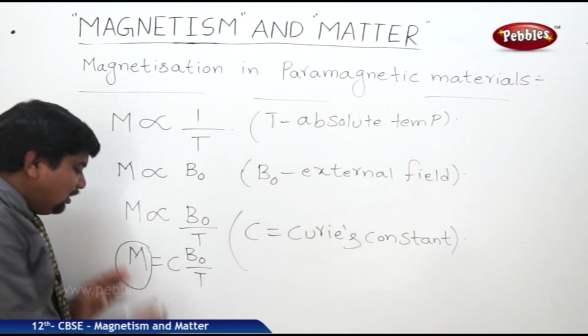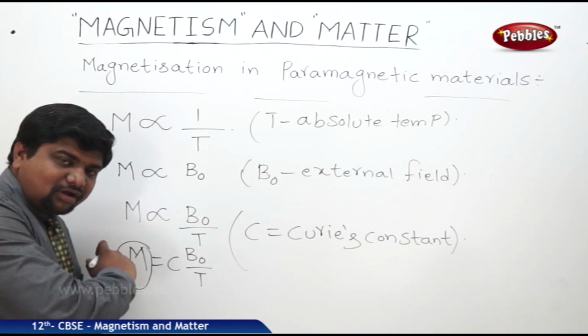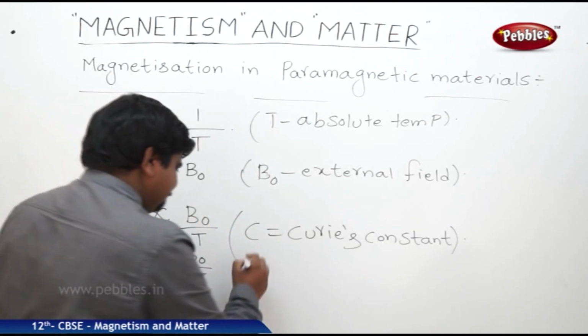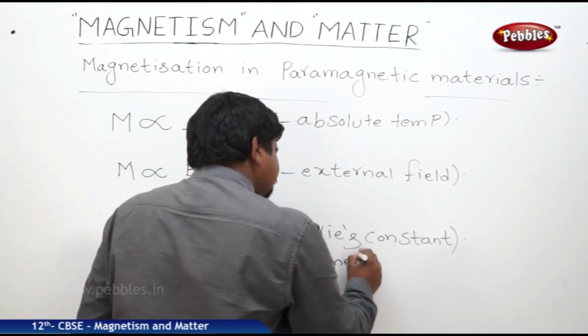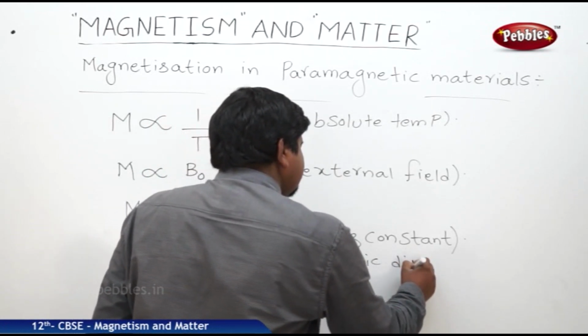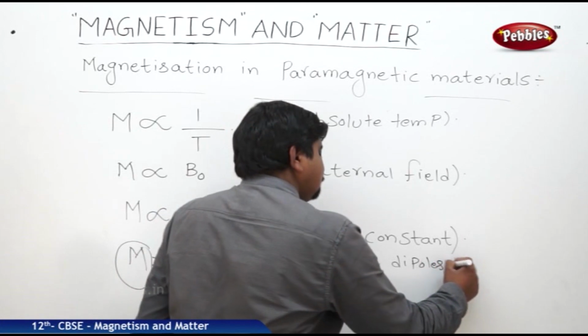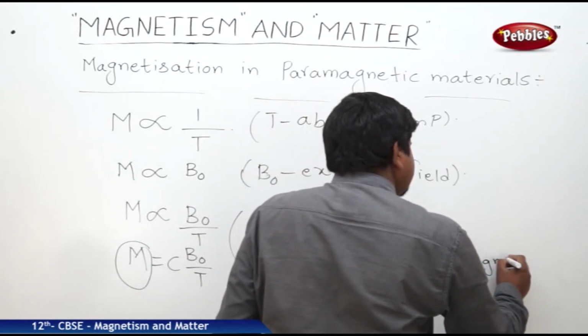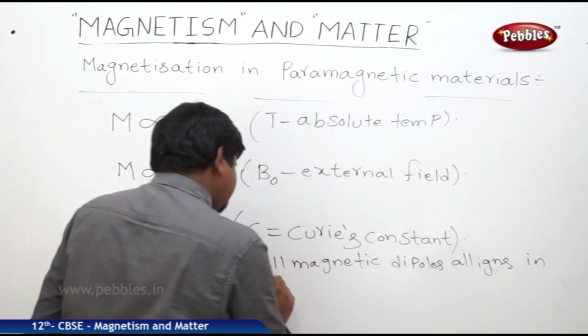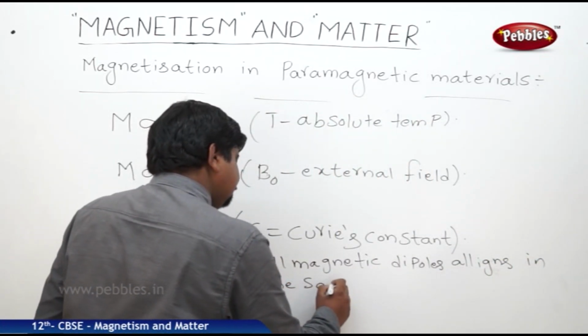At that point, all the magnetic dipoles align in the same direction.